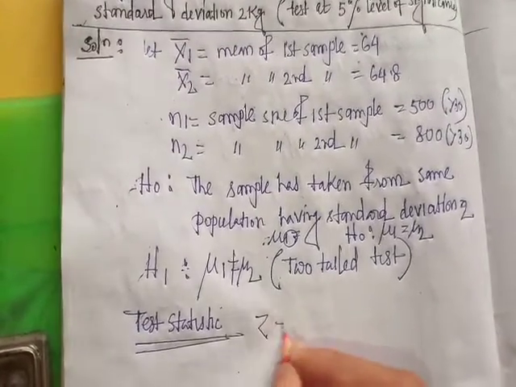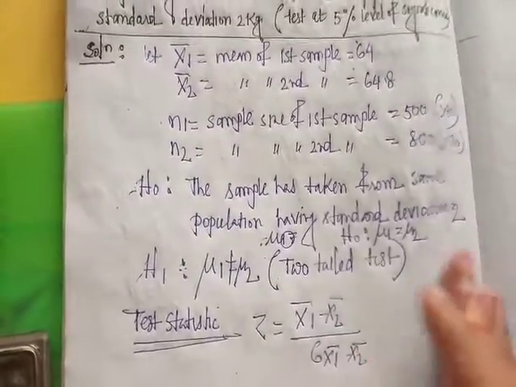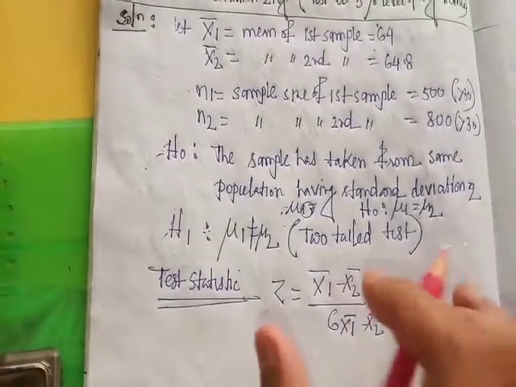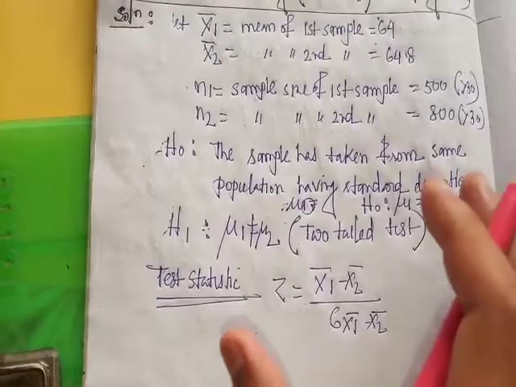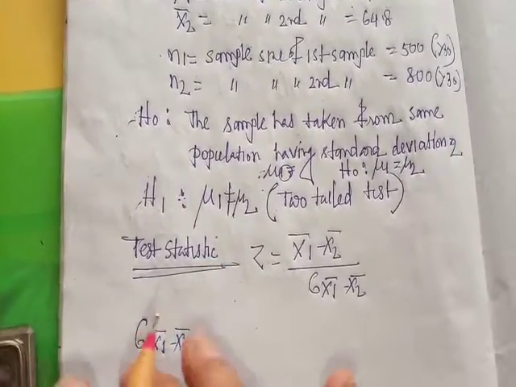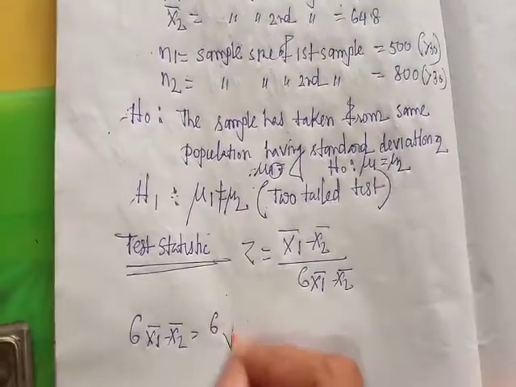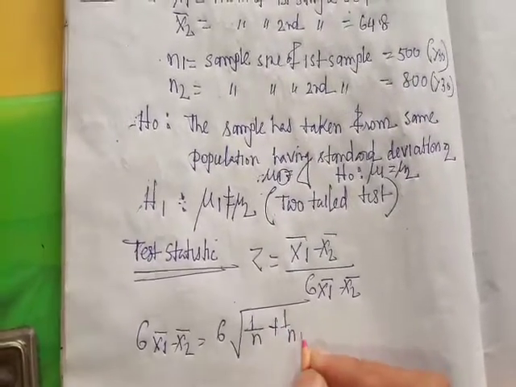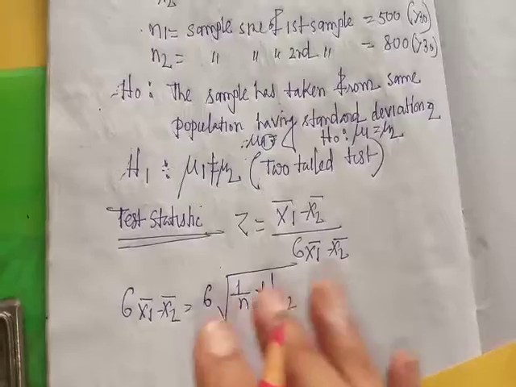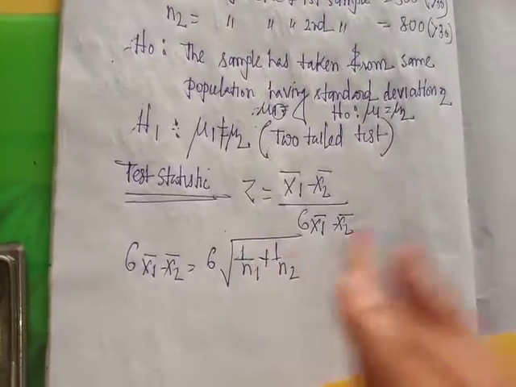The test statistic is z equal to x1 bar minus x2 bar divided by sigma of x1 bar minus x2 bar, where this is the standard error of the difference of two means. With a common population standard deviation, the standard error is sigma times the square root of 1 by n1 plus 1 by n2, where sigma is the population standard deviation.